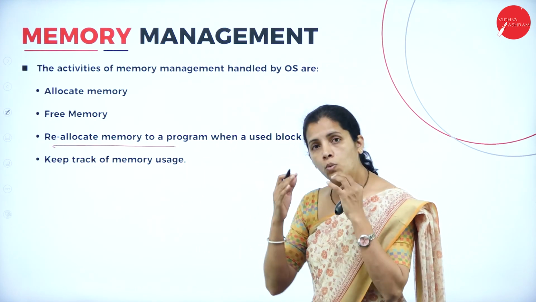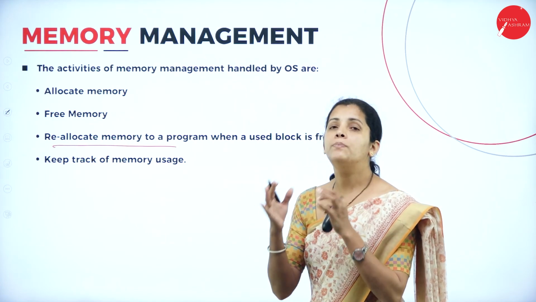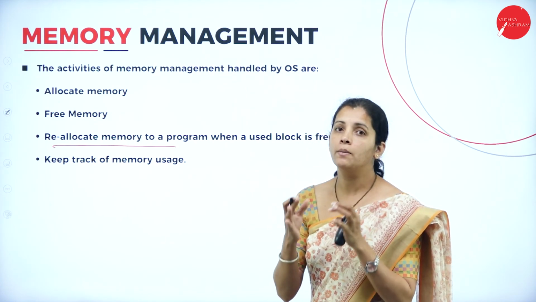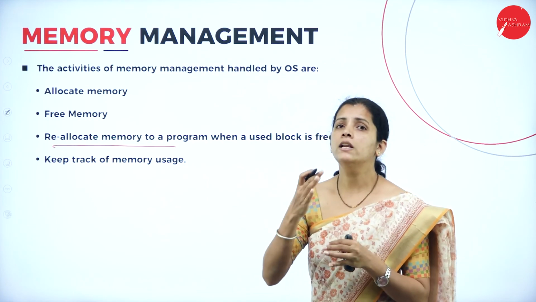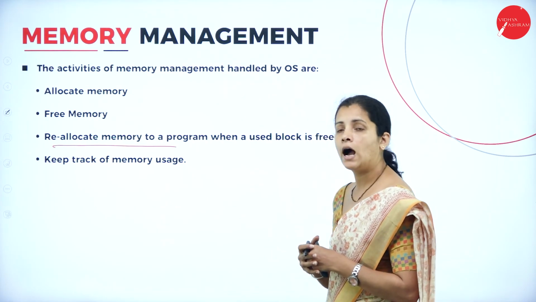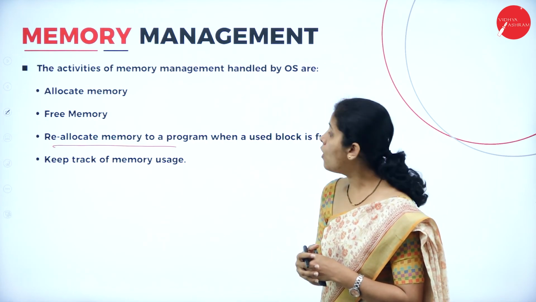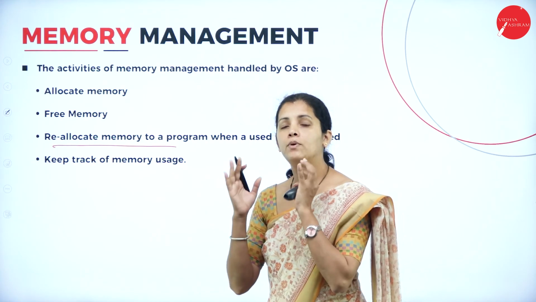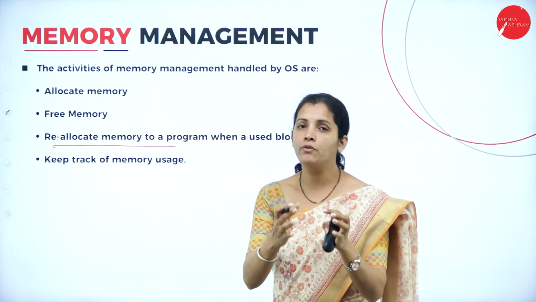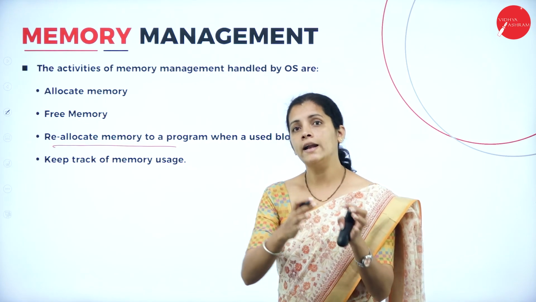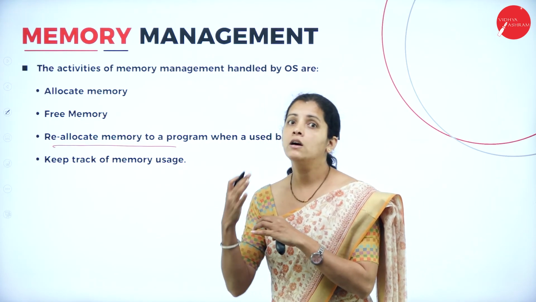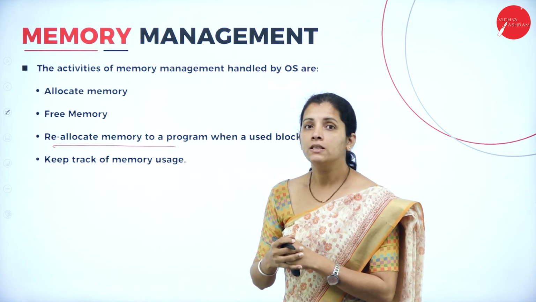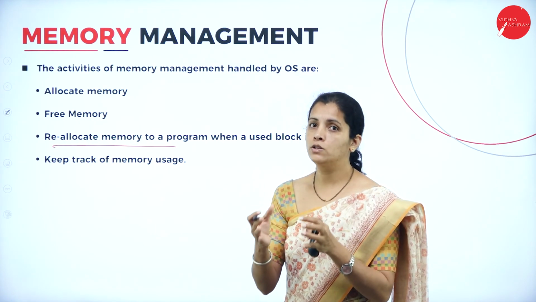That means once again, if a process requires memory, then reallocate the memory and keep track of memory usage. That means how many blocks of memory are reserved for one process and how many blocks are used by the second process, and so on.